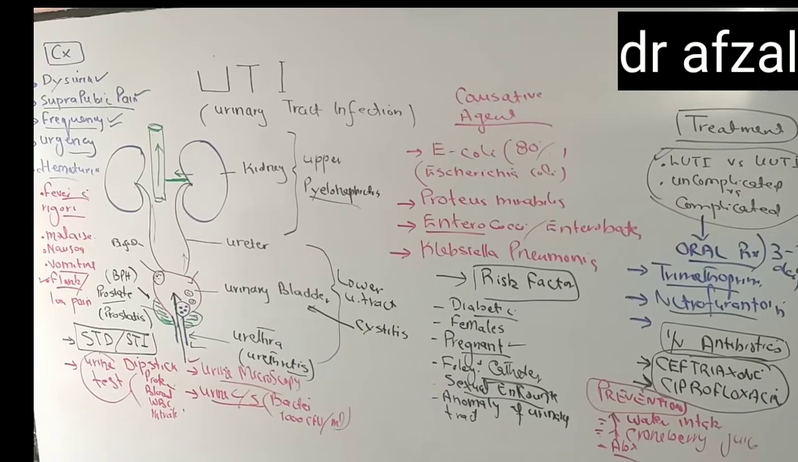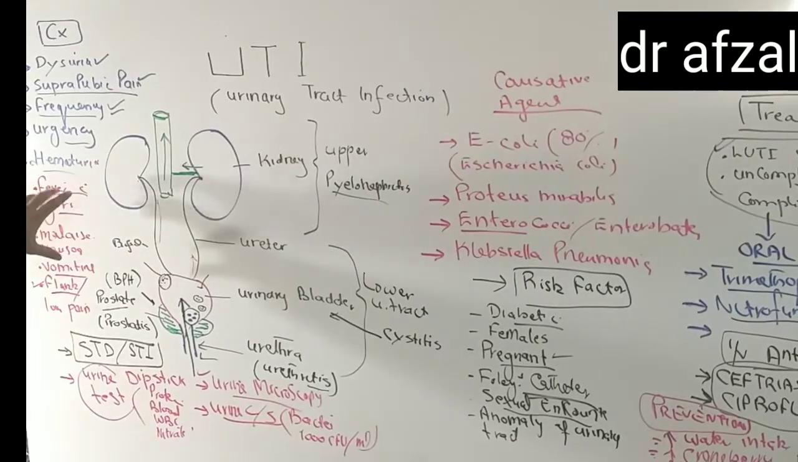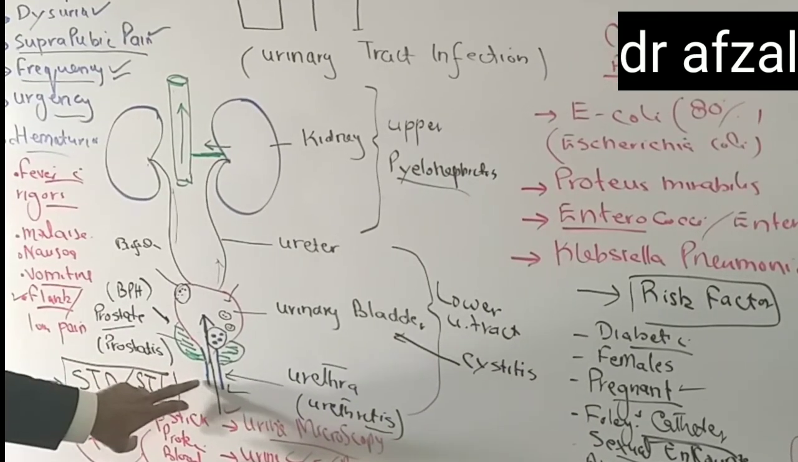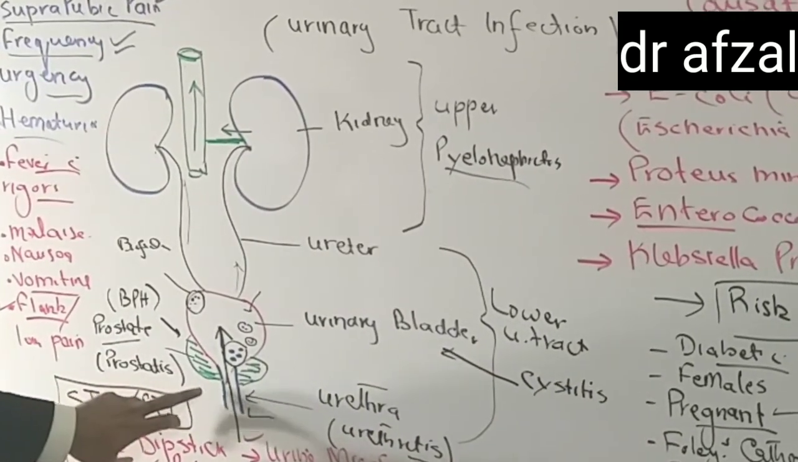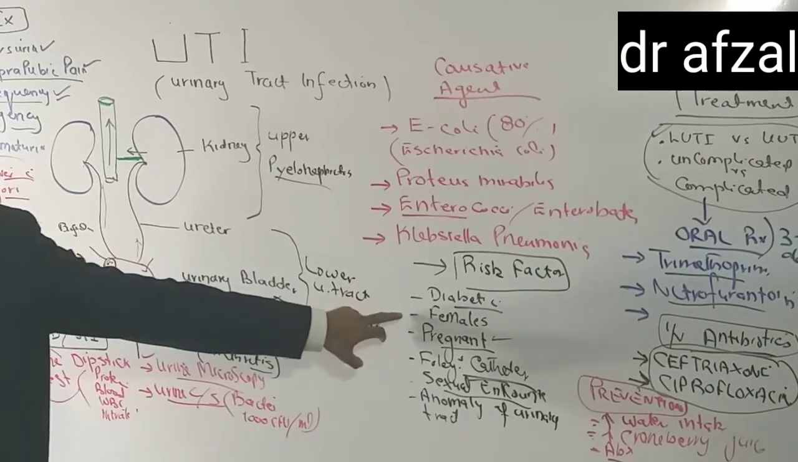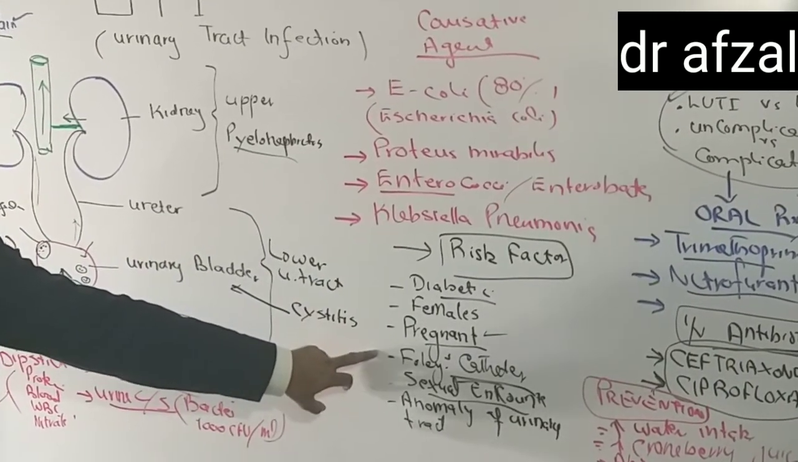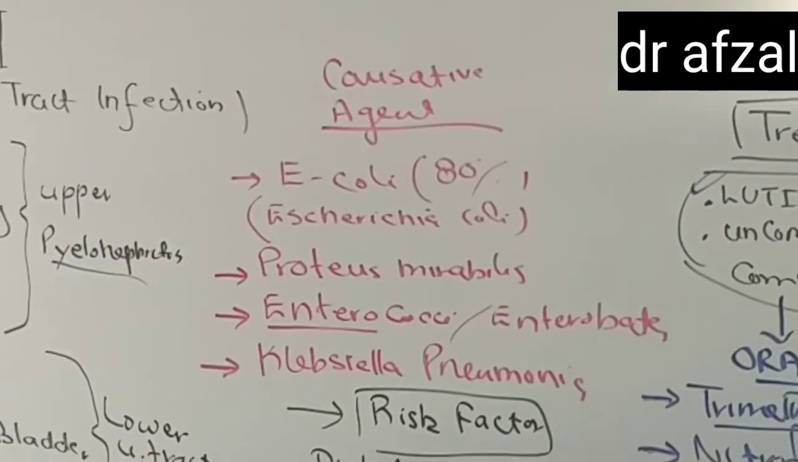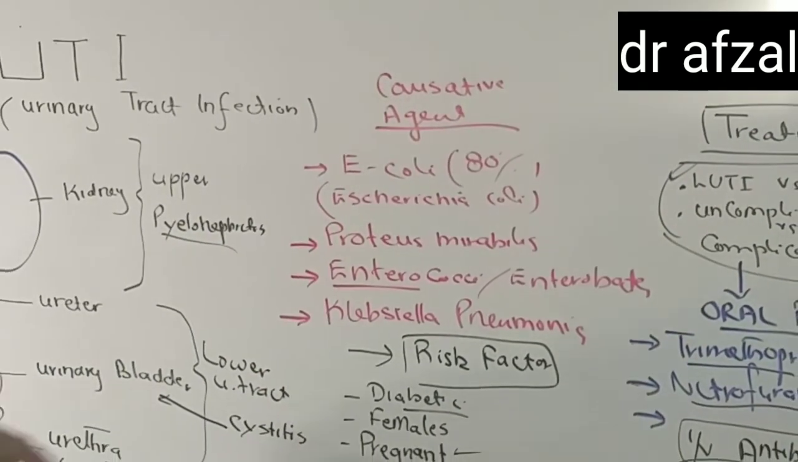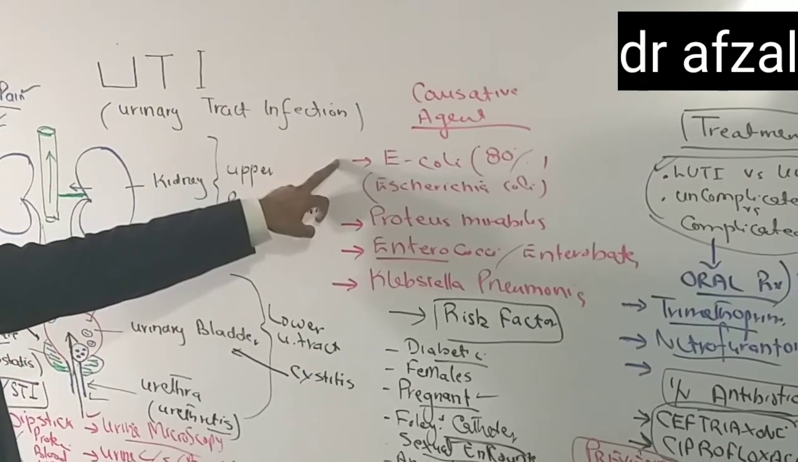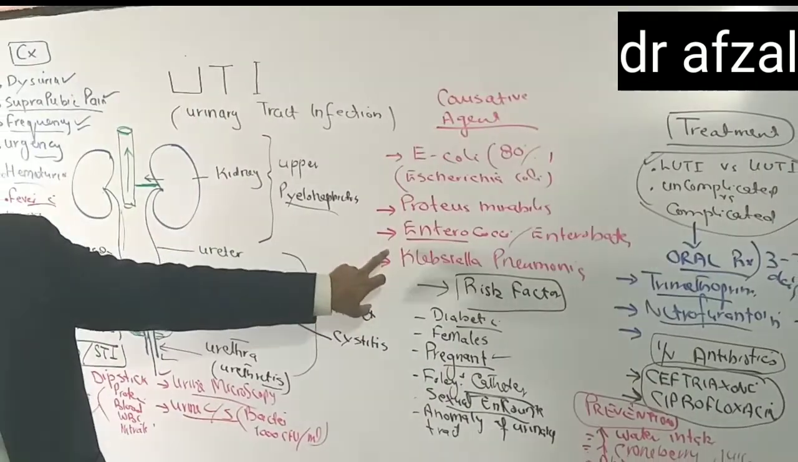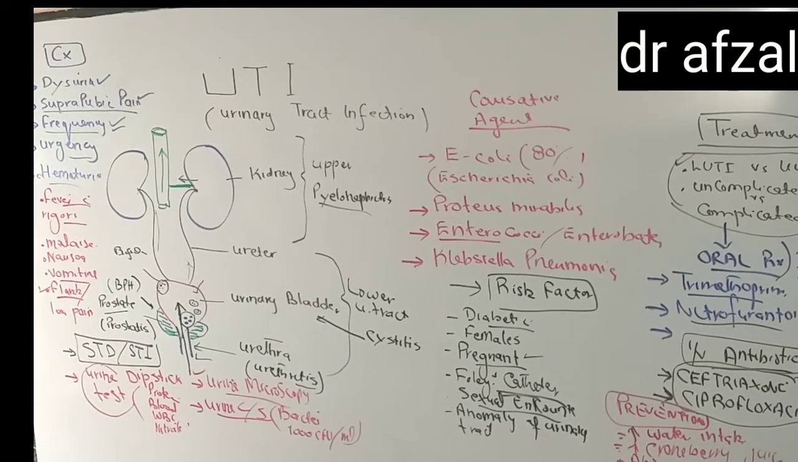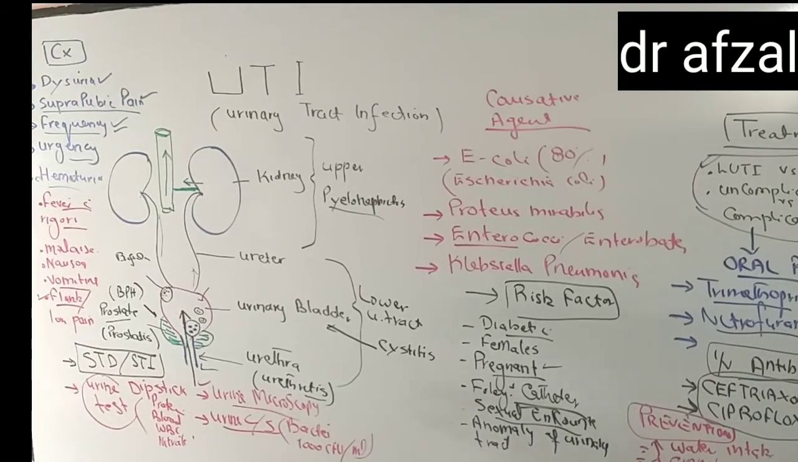So let me recap it. Urinary tract infection involves either the kidney, urinary bladder, prostate, or urethra. Urethra is shorter in female and longer in male. That is why females are at a higher risk, as are diabetics, pregnant women, Foley's catheter insertion, sexual encounters using substandard condoms, and anomalies of the urinary tract, because these are all risk factors. The causative agents: in around 80% of the cases it's E. coli, then Proteus mirabilis, Enterobacter and Klebsiella pneumoniae. But 80% of cases are because of E. coli.